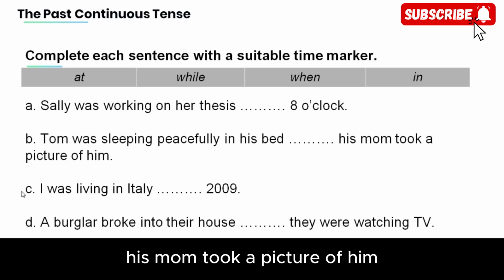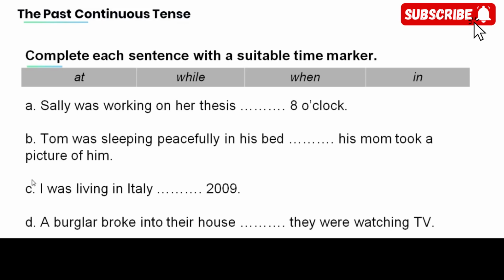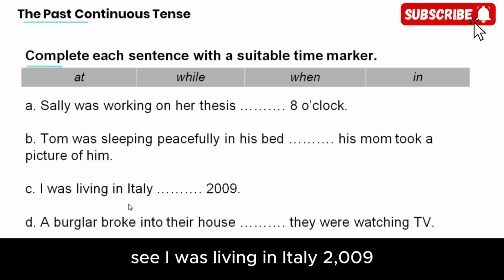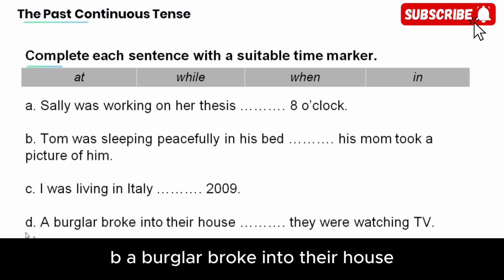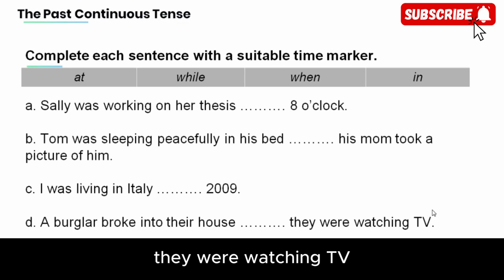His mom took a picture of him. C. I was living in Italy, 2009. D. A burglar broke into their house. They were watching TV.